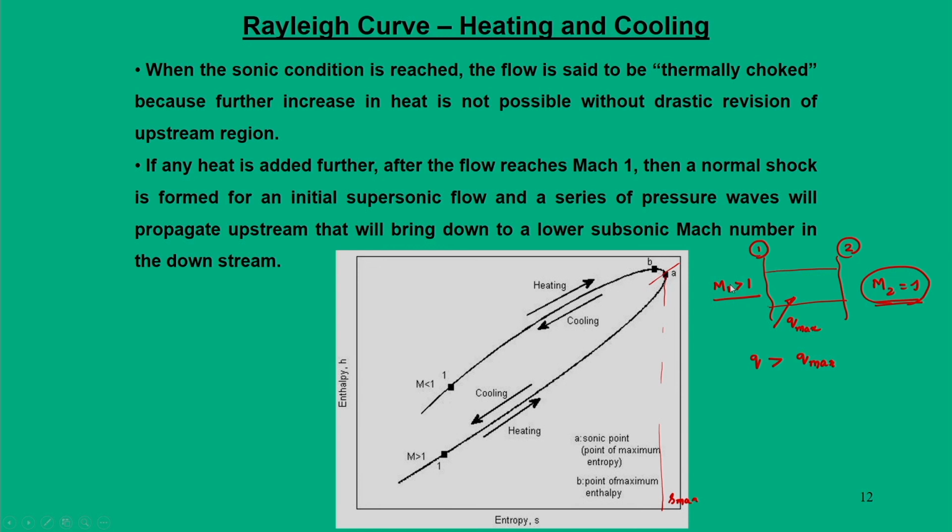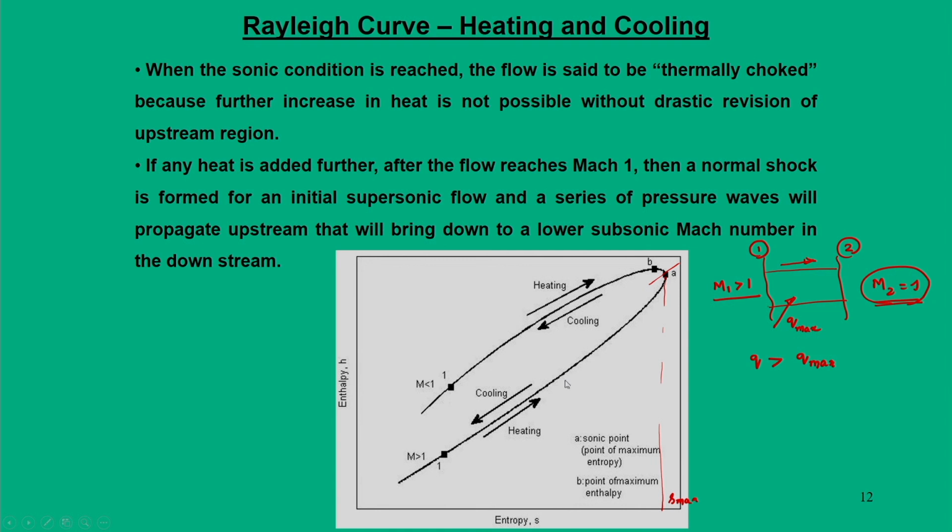The flow is proceeding from 1 to 2 through increasing entropy. When Q is greater than Q max and the flow is already sonic, further heat addition will not lead to a further change in the Mach number. Beyond point A the entropy would drop, and this will violate the second law of thermodynamics.